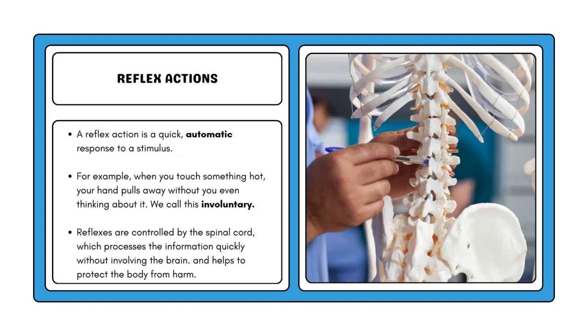Reflex actions. A reflex action is a quick, automatic response to a stimulus. For example, when you touch something hot, your hand pulls away without you even thinking about it. We call this involuntary. Reflexes are controlled by the spinal cord, which processes the information quickly without involving the brain, and helps to protect the body from harm.